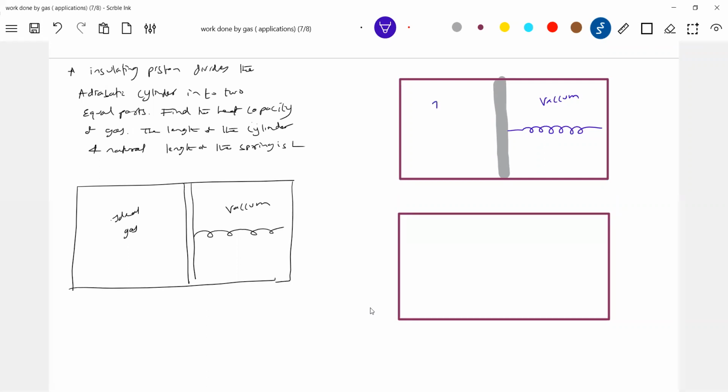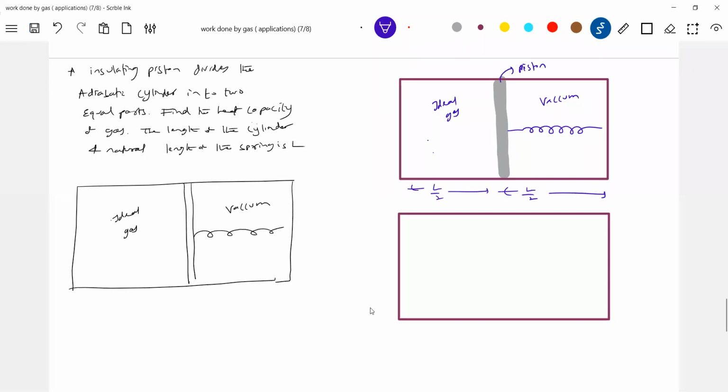There's an ideal gas and a piston, and not much information is available. You can see the question: the length of the cylinder and the natural length of the spring is L. The cylinder is divided into two equal parts, so initially it is L by 2 and L by 2. Find the heat capacity of the gas.